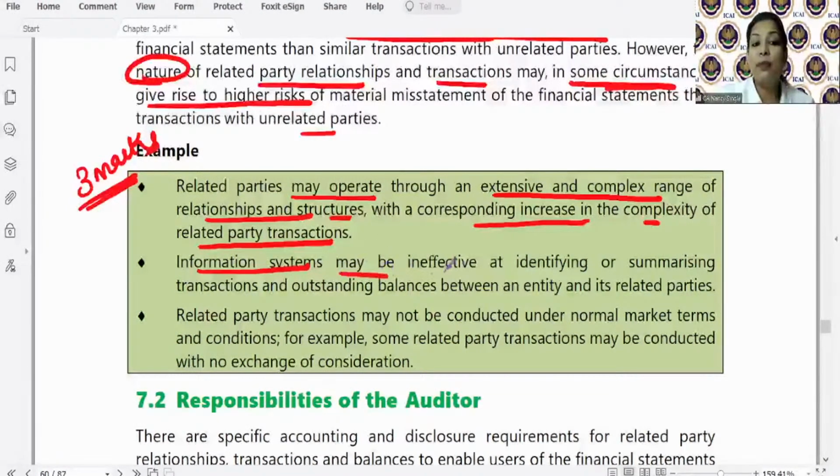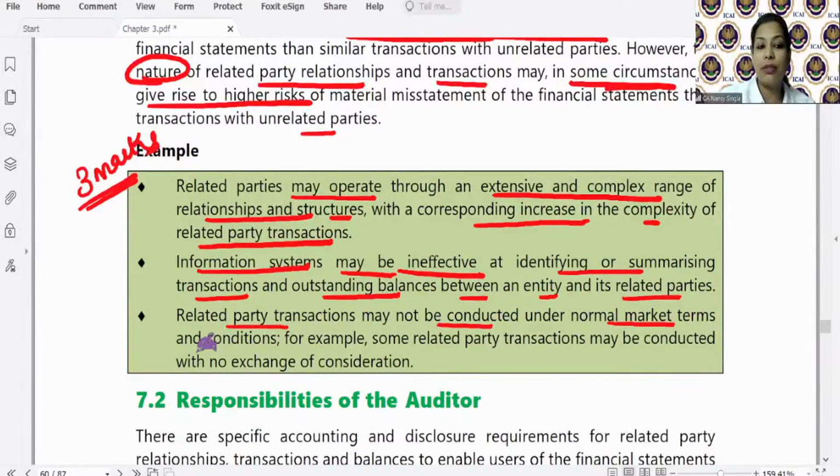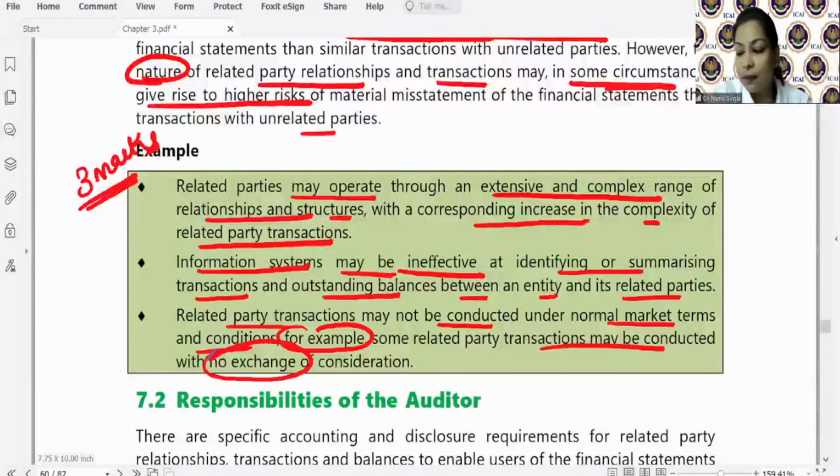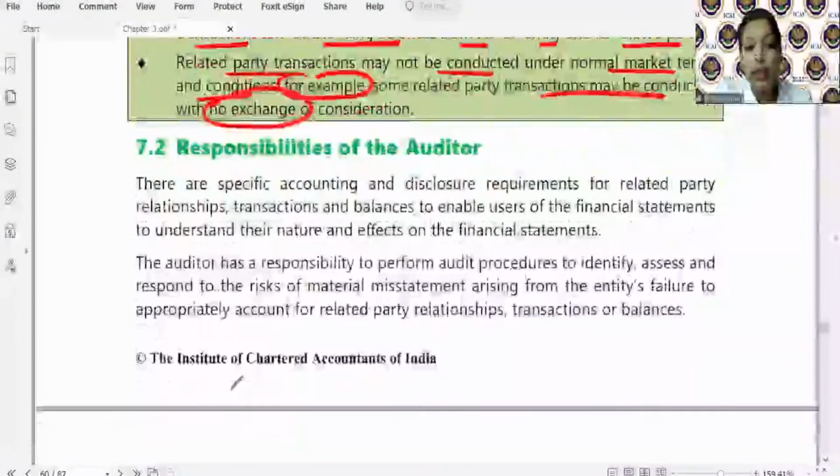The information systems may be ineffective in identifying or summarizing transactions or outstanding balances between an entity and its related parties. And they may not be conducted under normal market terms and conditions. For example, some related party transactions may be conducted with no exchange of consideration. Okay? So what are the responsibilities?